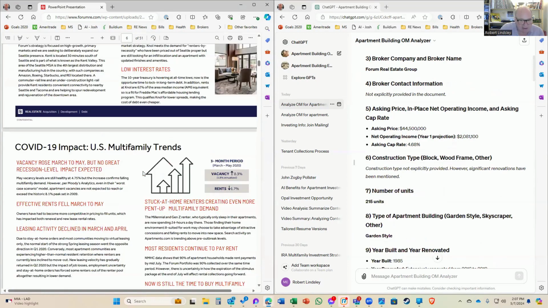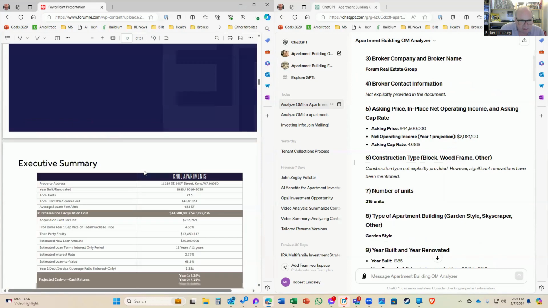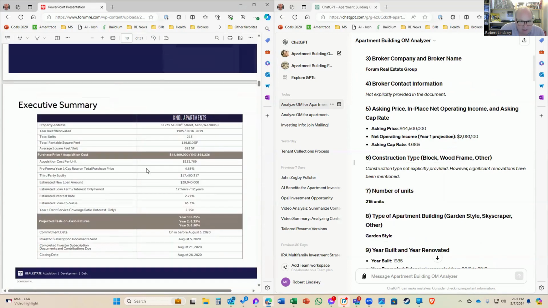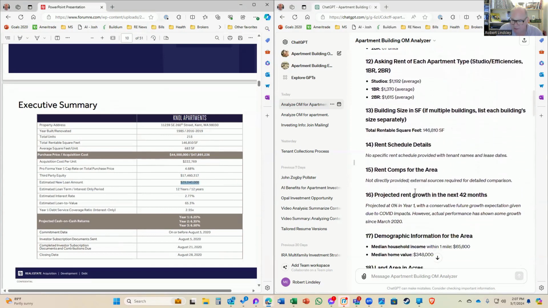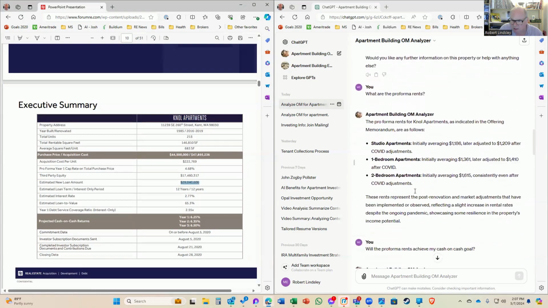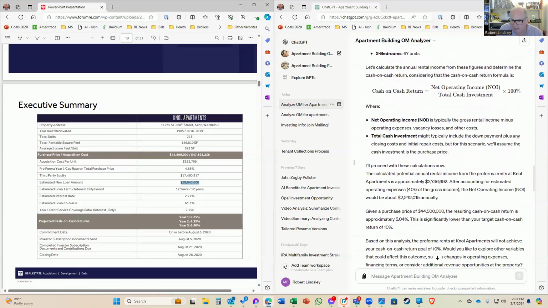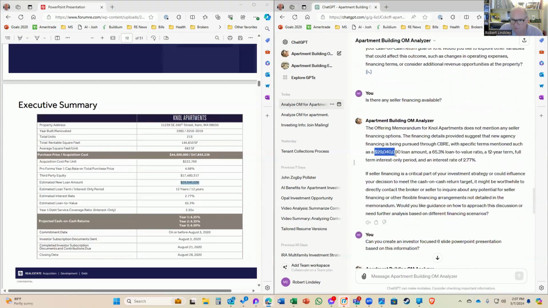Let's see if we can find the asking price here. So physical location, property summary. Okay, so we've got purchase price at 44.5 with a total acquisition cost of 47.8. That is consistent with here. We've got estimated loan amount 29.4. Let's see, I think I saw that number somewhere in here. 29.4. That's the new loan amount. This has some additional third-party equity. This is a pretty bigger deal.